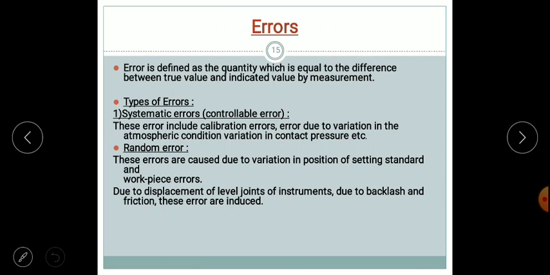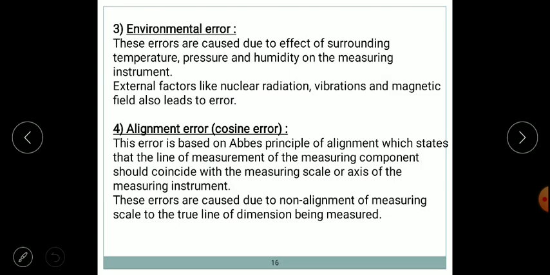The first type of error is systematic error, also called controllable error. This error includes calibration error, or error due to variation in atmospheric conditions. Next we have random error, which doesn't have any specific cause, that is, it occurs randomly during our measurement process. This may be due to displacement of level joints of the instrument, or backlash, friction. Generally it is introduced due to friction.